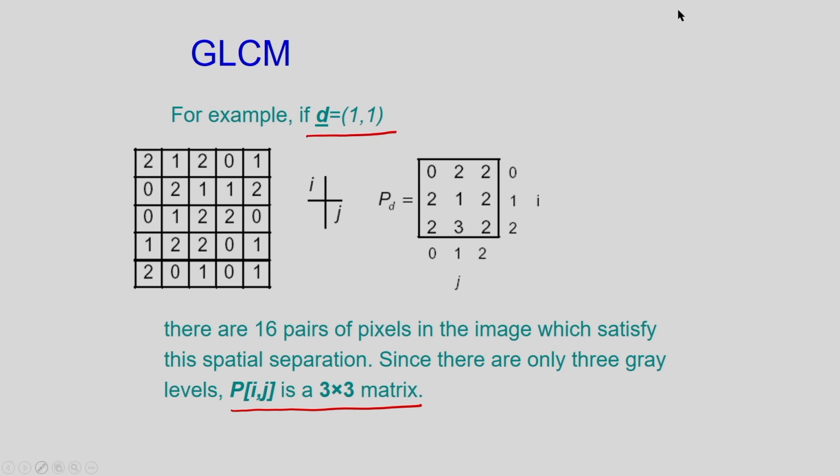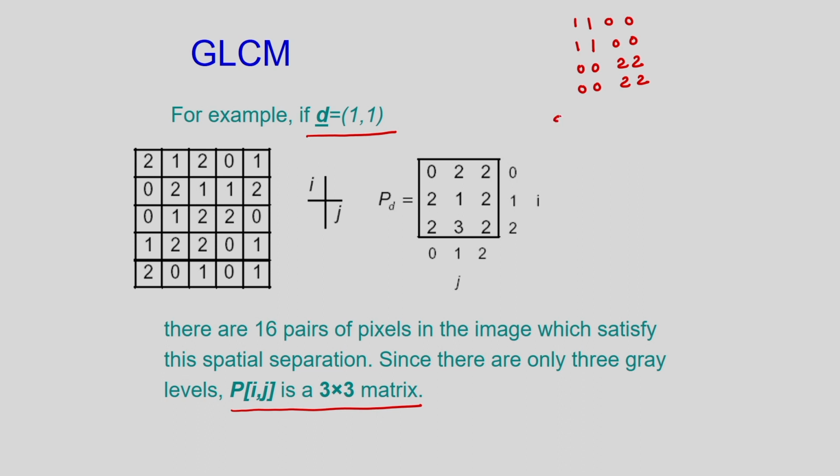Suppose I consider another example of GLCM. Suppose my input is 1 1 0 0, 1 1 0 0, 0 0 2 2, 0 0 2 2. So this is my input image, and in this case I will be getting the 3 by 3 gray level co-occurrence matrix.